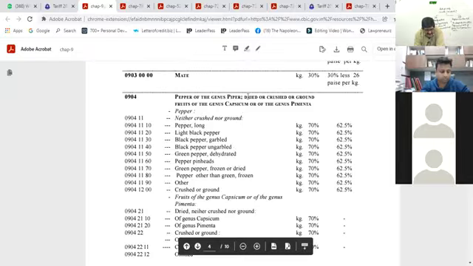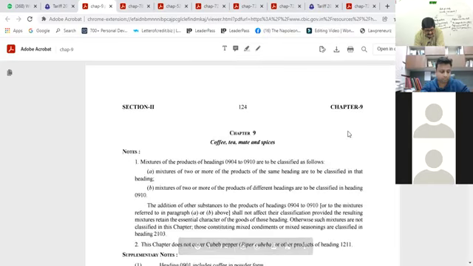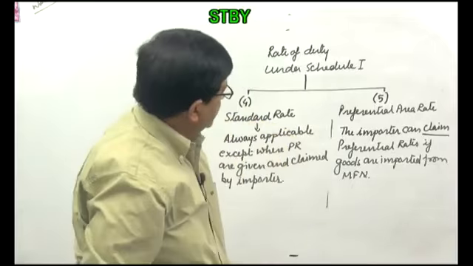Paper on the Janus Piper, etc. So this is 70%, this is 62.5%. So in this chapter number 9, you clearly find examples where the preferential rates are there and where normal rates are applicable. So got this clear about the structure of the schedule?